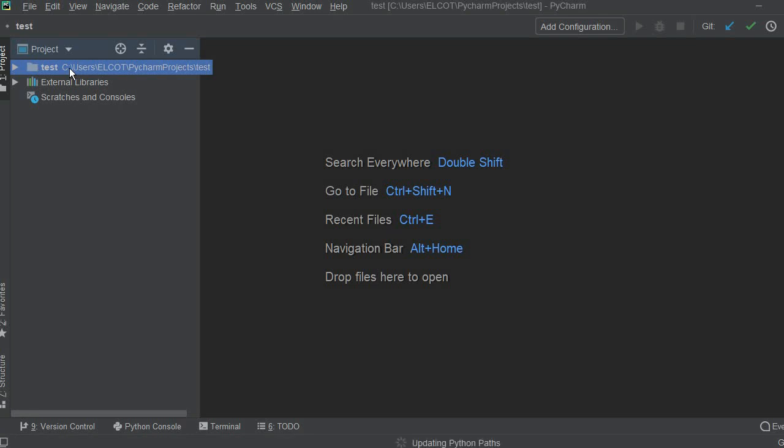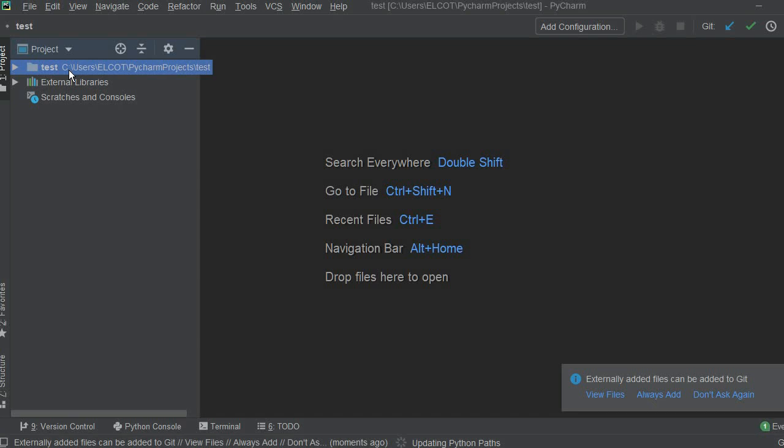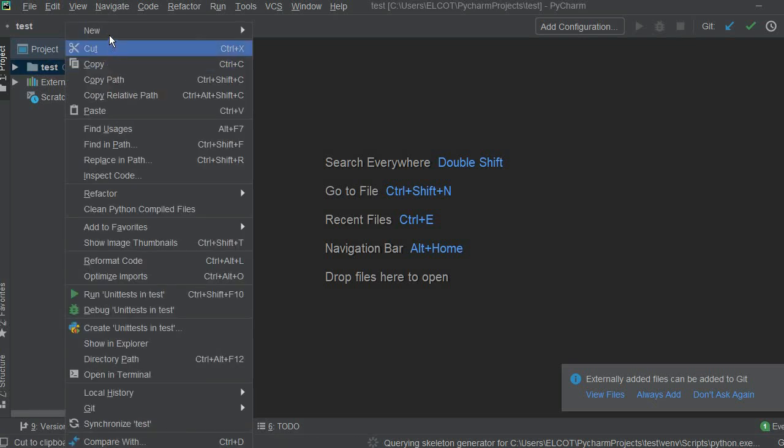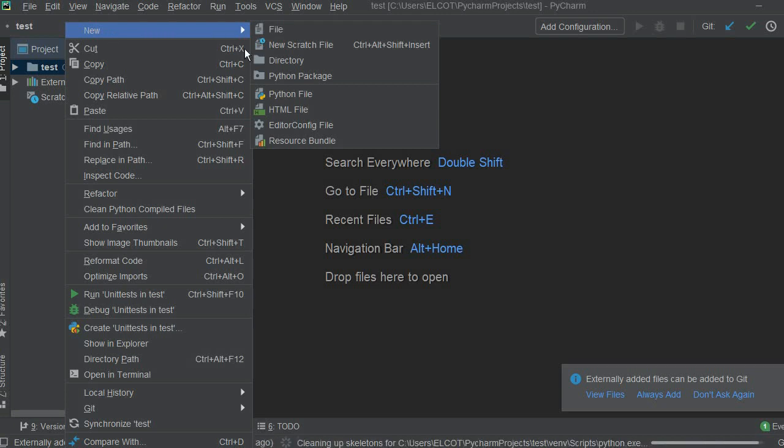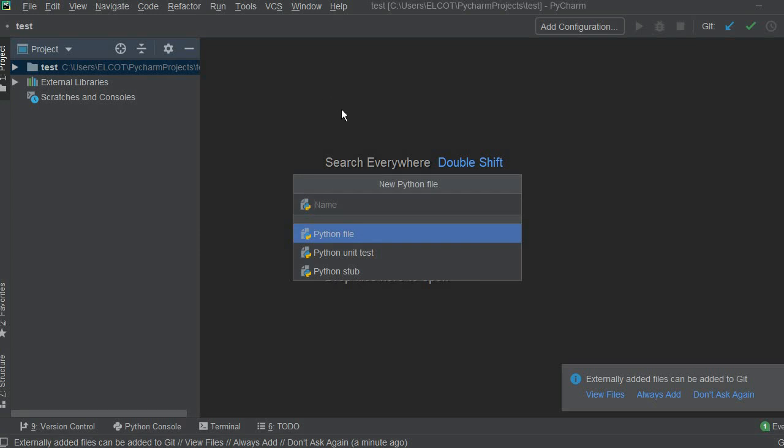Here only we are going to write our code, but before that, we have created a project but we have not created a file yet. So we have to create a file first. For that, right click on this project, test. Click on New and Python file. You have to select Python file because we are going to write Python. After that you have to give a name for that Python file. You can create n number of files under this project name test, or whatever project you are creating, and you can work with them.